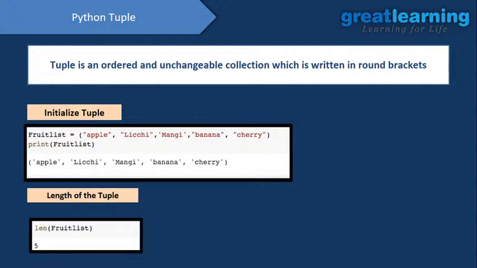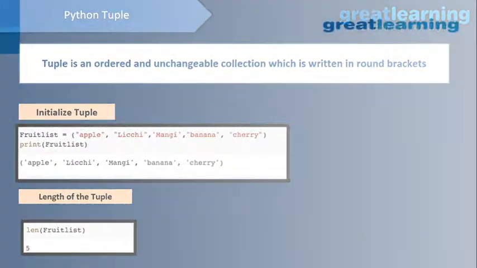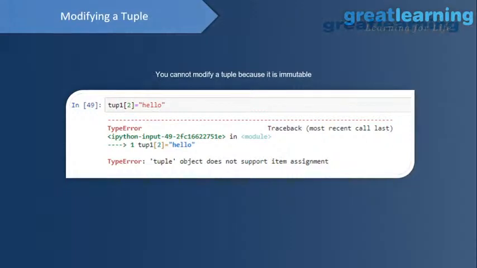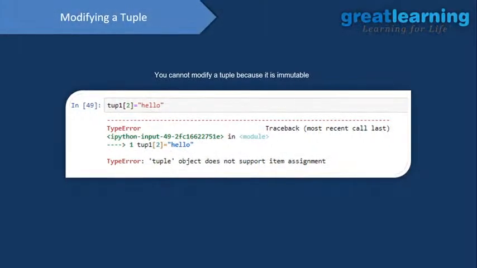If you want to have some data that no one will be able to change after you initialize it, that time we go for a tuple. So I think you understand the difference between list, set, and tuple. If you have any doubt, please let me know what problem you are facing, then I will try to solve those things.